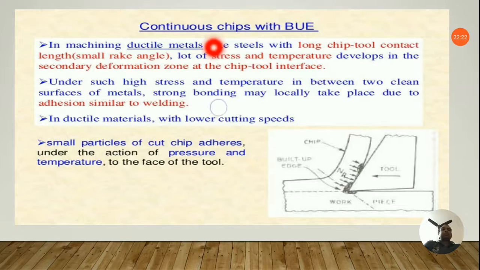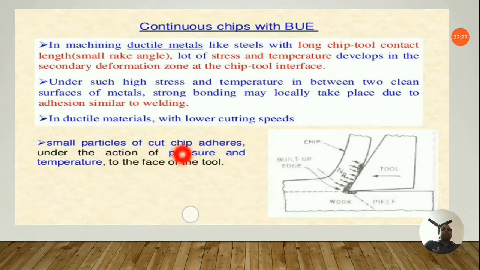next we have the continuous chip with built-up edge. In machining ductile materials, again we are coming to the ductile materials similar to that of the continuous chip, like steels with long chip tool contact length. So this is the chip tool contact length, and a lot of stress and temperature develops in the secondary deformation zone at the chip tool interface. Under such high stress and temperature between two clean surfaces of metals, strong bonding may locally take place due to adhesion similar to welding. In ductile materials, lower cutting speed is a factor that enhances the continuous chips with built-up edge formation.